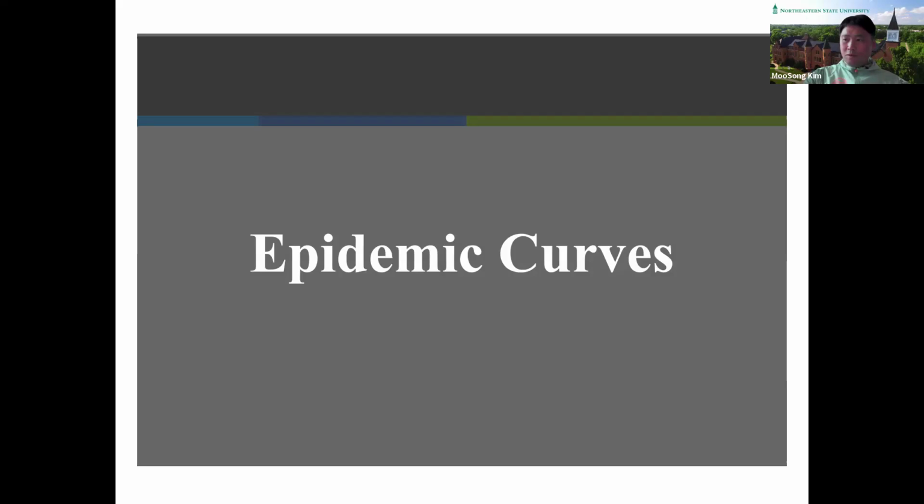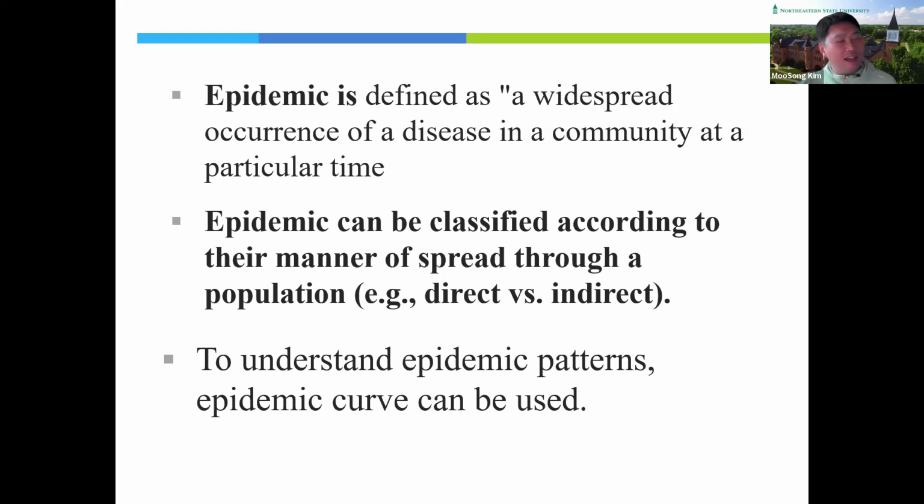So let's move on to the epidemic curve. In the previous class, we briefly talked about what epidemics are. An epidemic is defined as the widespread occurrence of a disease in a community at a particular time. Epidemics can be classified according to their manner of spread through the population, direct or indirect, right? We talked about infectious disease, direct versus indirect, and also about the indirect factors or common source involved.